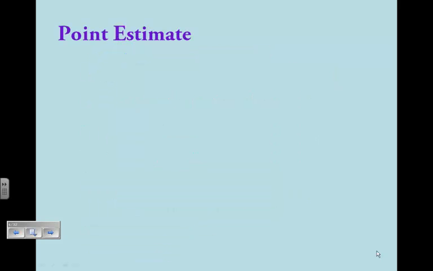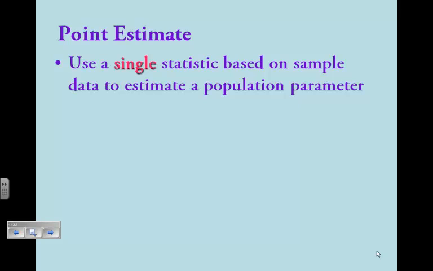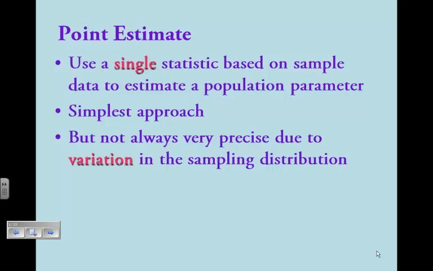Well, that leads us then to something called a point estimate. A point estimate is where you use a single statistic based on sample data to estimate a population parameter. It is the simplest approach, but it's not always very precise due to, as we've seen many times in class, the variation in the sampling distribution.